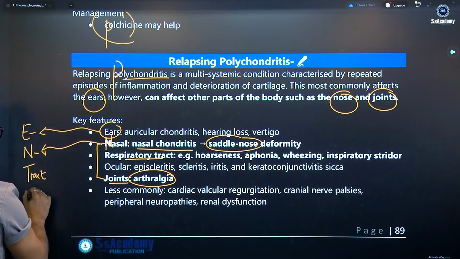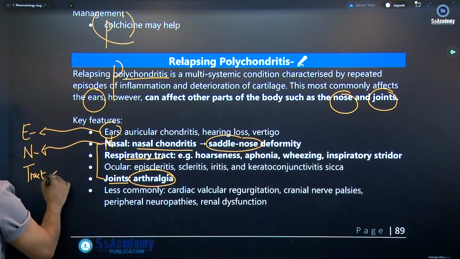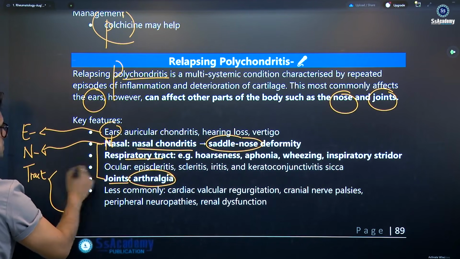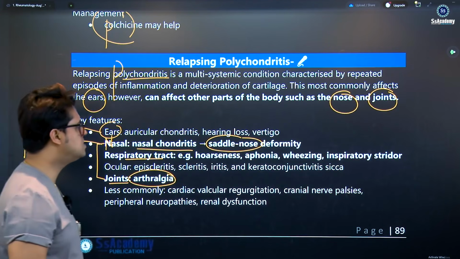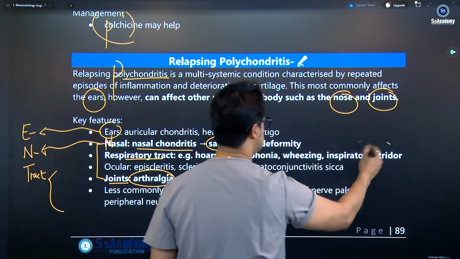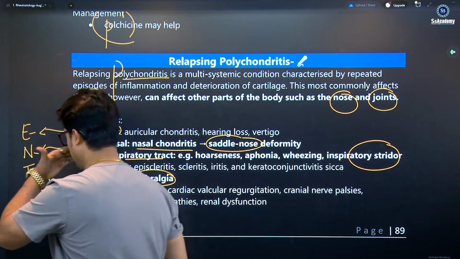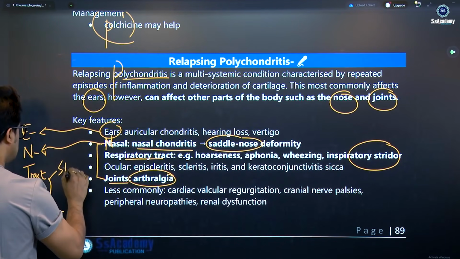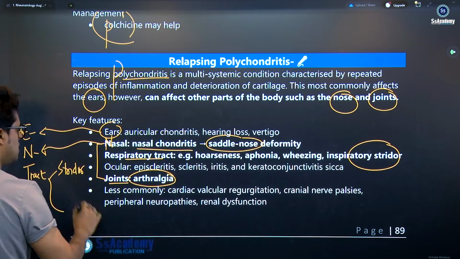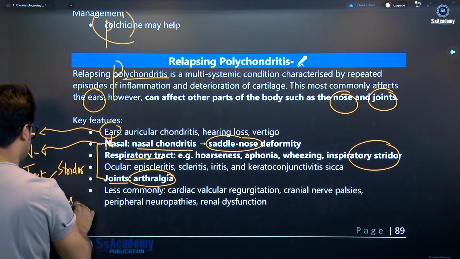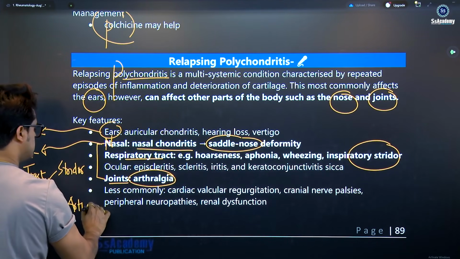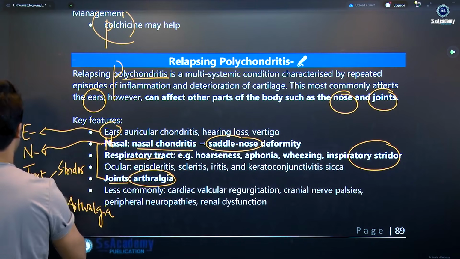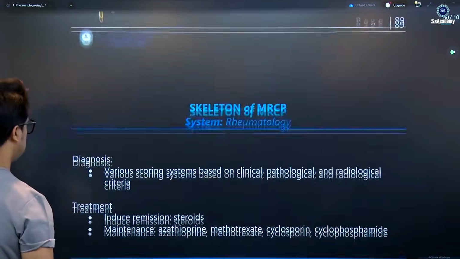You need to remember these: hoarseness, aphonia, wheezing, inspiratory stridor. This is serious; the others are minor. Stridor is the single word that you need to remember. And also the joints: arthritis or arthralgia. So this is ENT, you just remember.